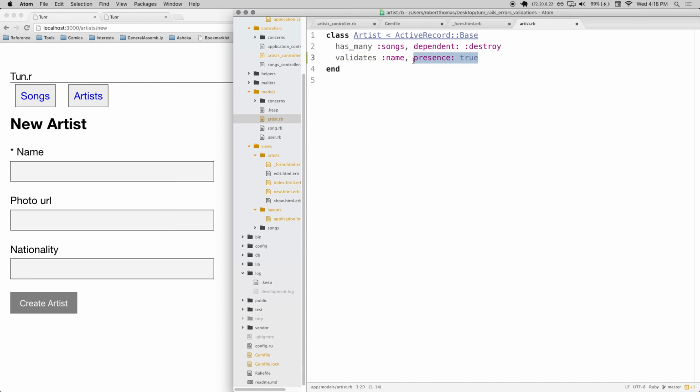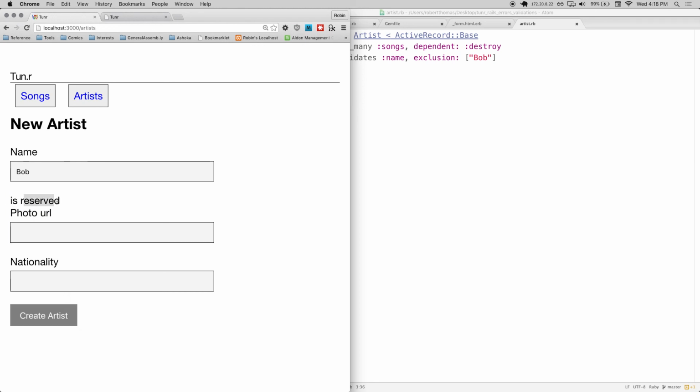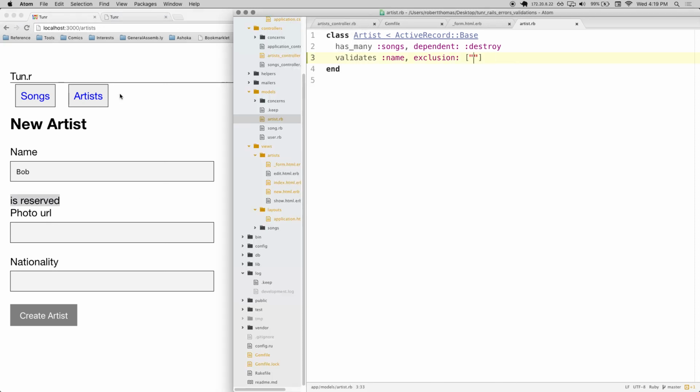Let me try validates name, exclusion, Bob. Moment of truth. Yeah, is reserved. Wow, that looks terrible. But with proper styling, it can be really handy. Fantastic.